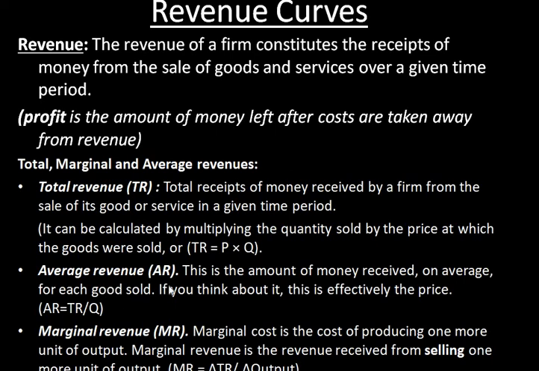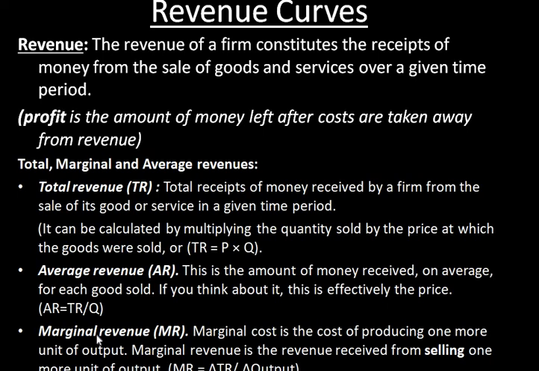Next comes average revenue. What is average revenue? This is the amount of money received on average on each good sold. So if you sum up everything, it's called total revenue. If you take good by good, the receipts for each good is called average revenue. The formula for that is AR = TR / Q.